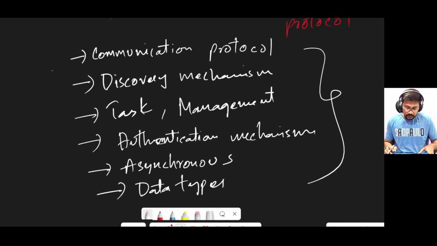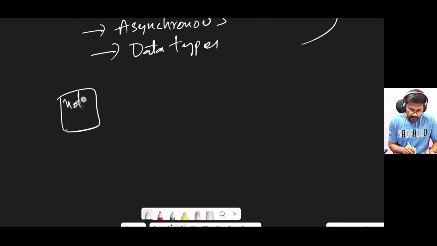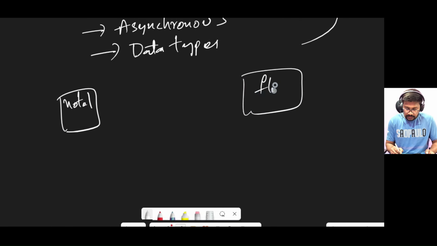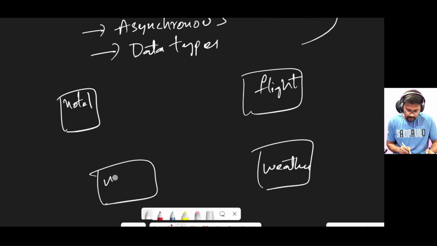So basically, what the diagram will look like is, suppose we have a hotel reservation agent, a flight booking reservation agent, and a weather agent. Here comes my agent.